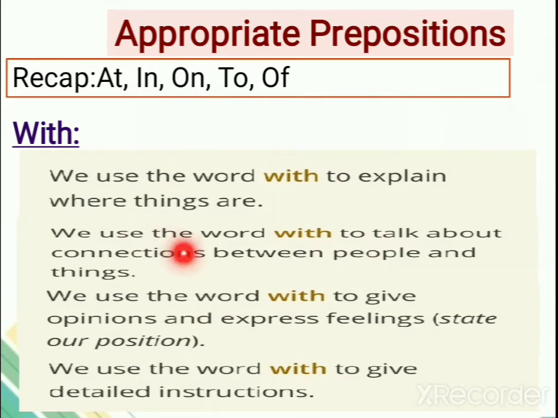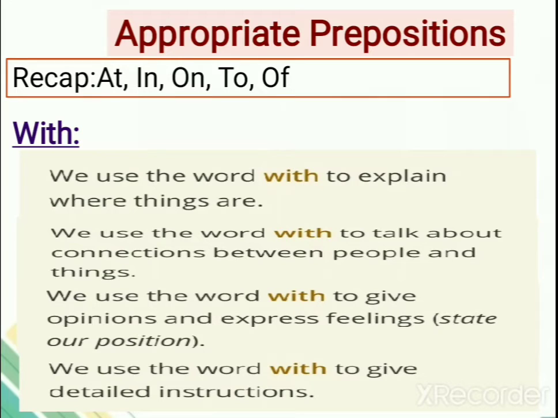Next point. We use the word with to talk about connections between people and things. What is the connection of that noun with the other thing? To show that we use with. We use the word with to give opinions and express feelings. So if you want to express how you're feeling, or you want to give your opinion, which preposition are you going to use?